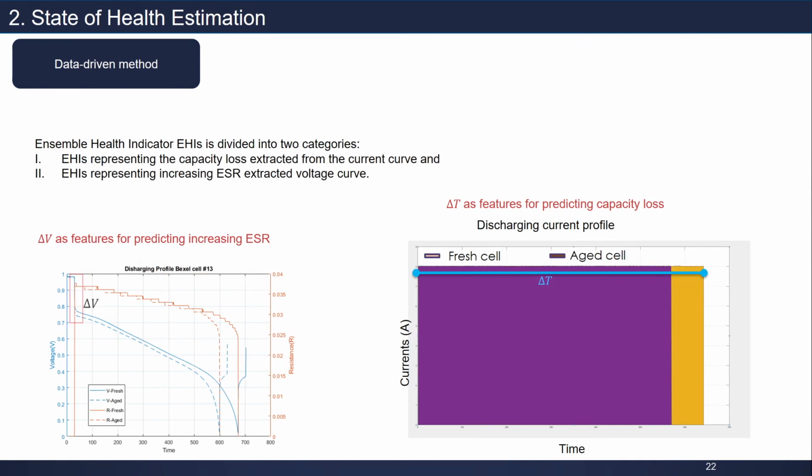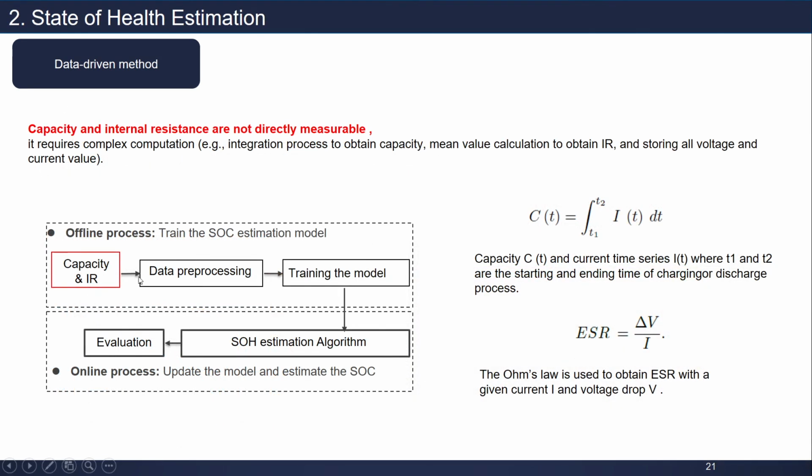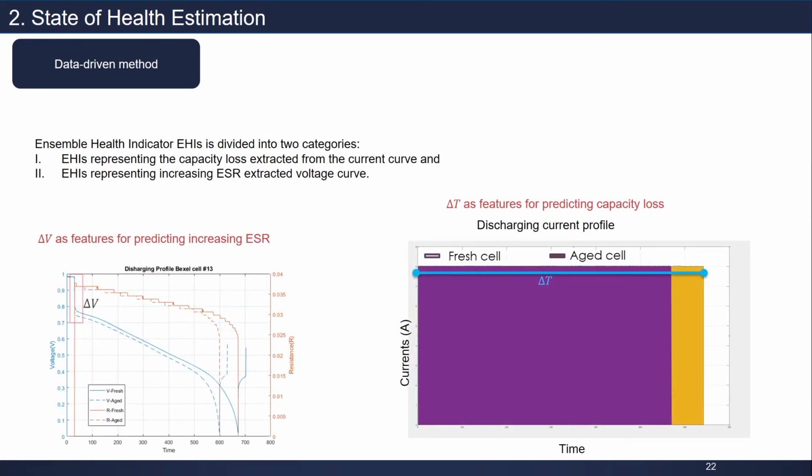After looking at those things, we want to develop this method considering capacity degradation and increasing internal resistance. But again, because we know that this data is difficult to obtain, we will just replace it with this data.